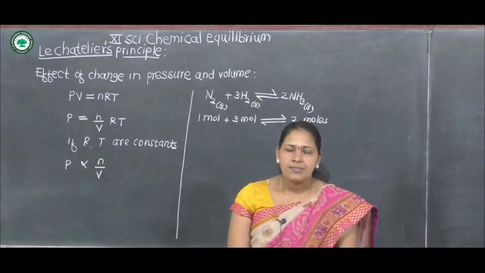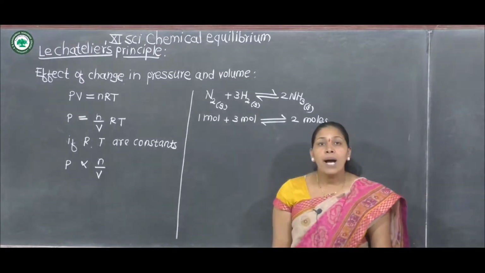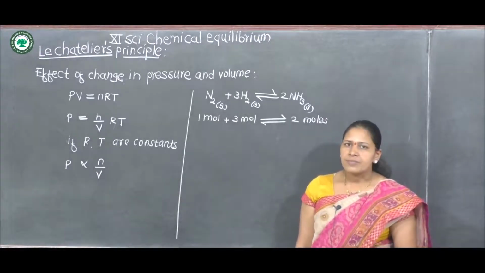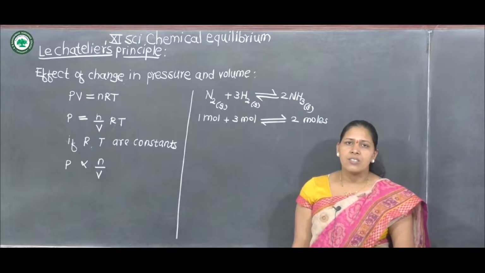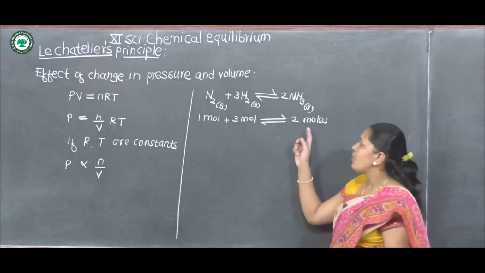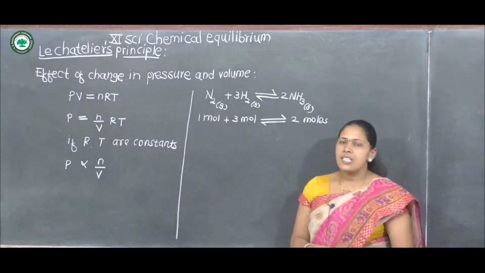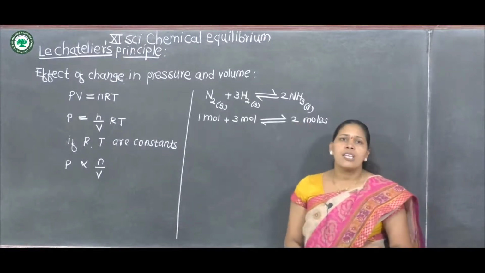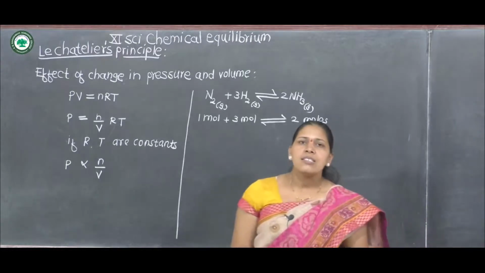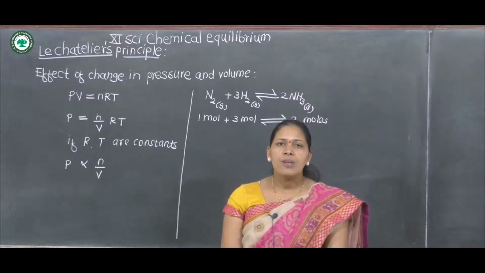On the other hand, if the pressure of the equilibrium system decreases by increasing the volume of the reacting system, then it favors the reverse reaction, because the reverse reaction occurs with an increase in the number of moles, that is from 2 moles to 4 moles. In this case the yield of ammonia decreases and the yield of nitrogen and hydrogen increases. This is the effect of change in pressure or volume on the equilibrium position.